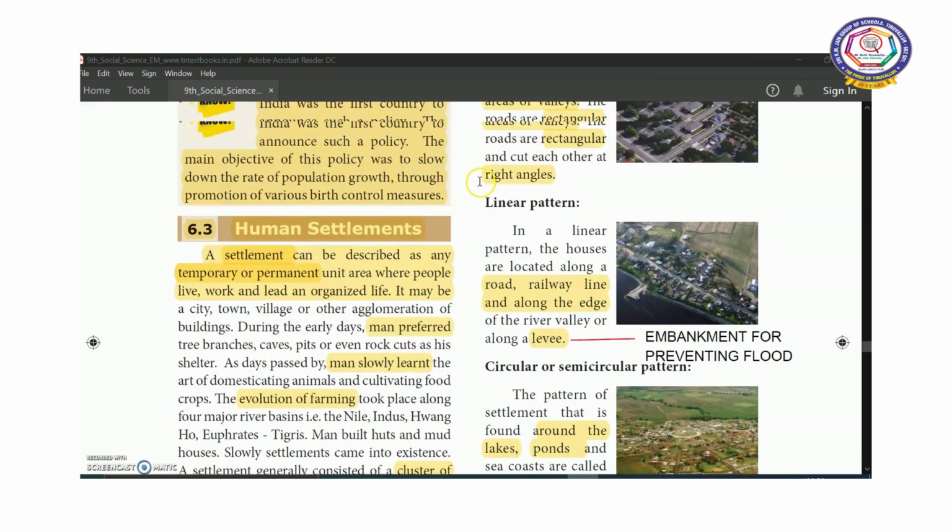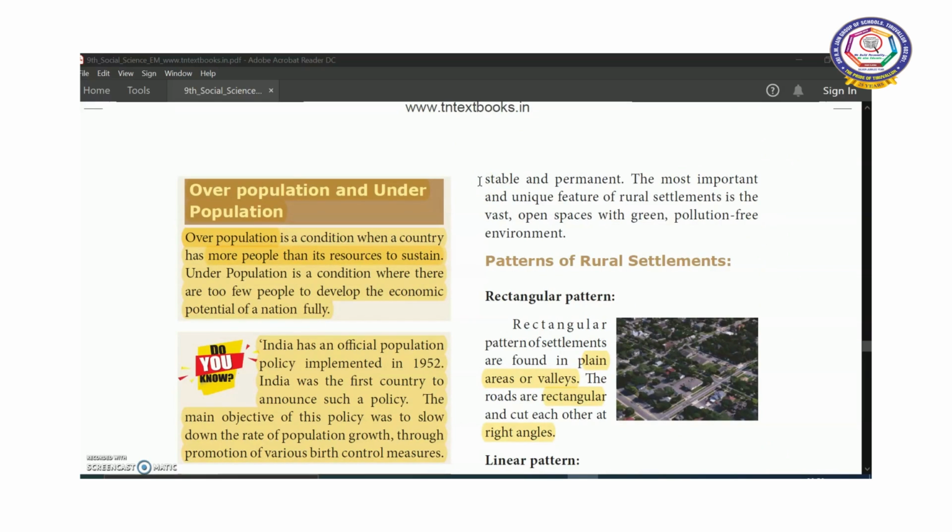They are mostly stable and permanent. So these settlements will be stable and permanent settlements. So the most unique feature of these rural settlements is definitely the vast area, the vast open spaces. As their main occupation is agriculture, the land will be greenish. Pollution-free environment, as there will be no congestion in rural areas, no traffic. So pollution-free environment prevails in the rural settlements.